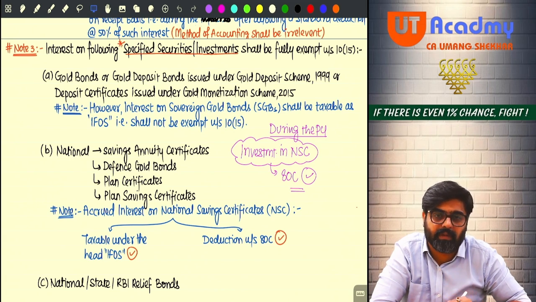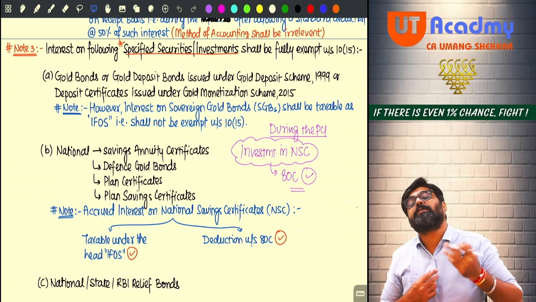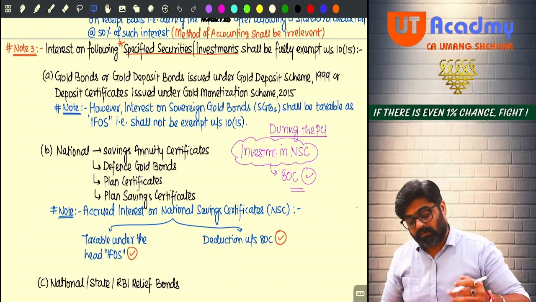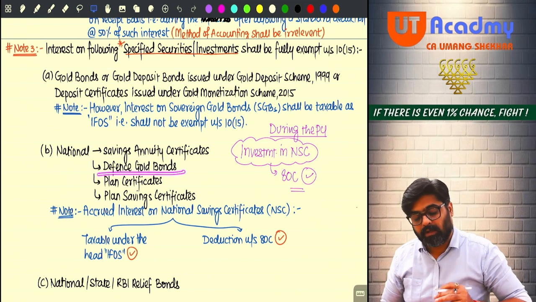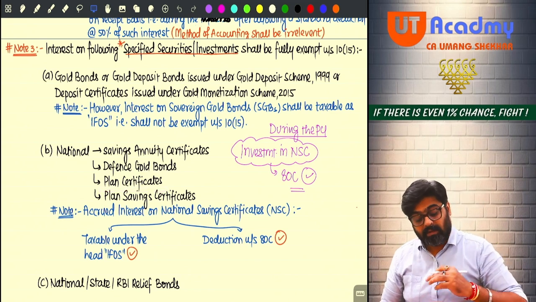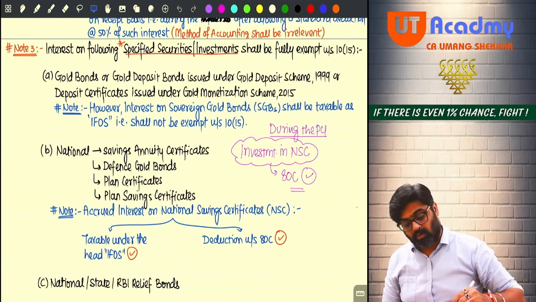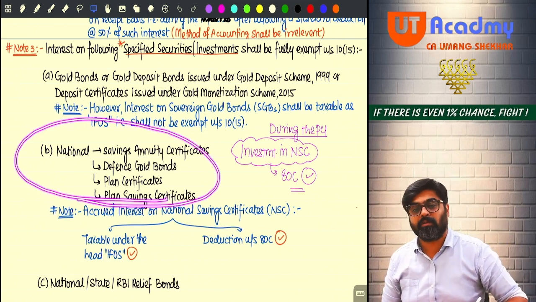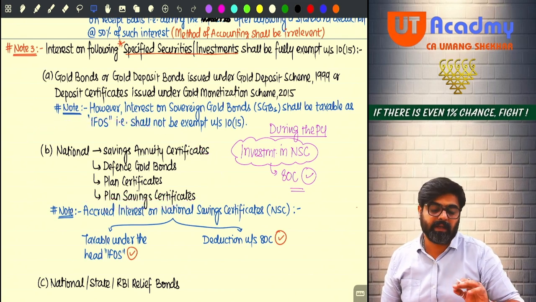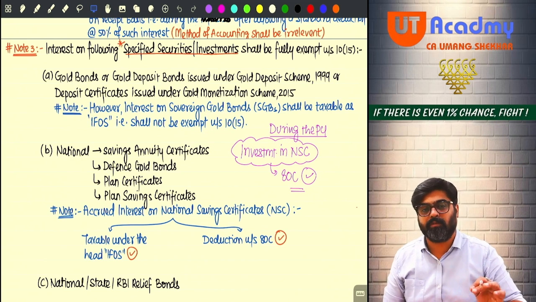But wait. This was your first point. Second point: national savings, annuity certificate. Invest money there. National savings, national defense gold bonds, national plan saving certificates, invest your money there. So whatever amount you have invested in these government securities, whatever interest comes on them, that entire interest will be fully exempt under 10(15).